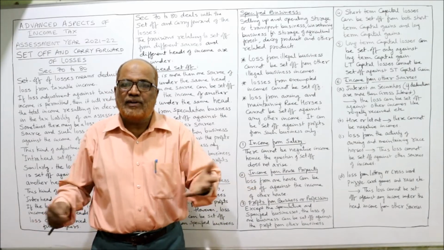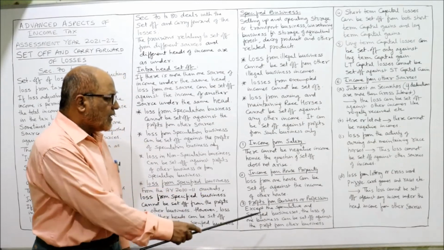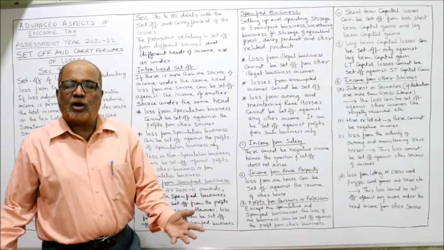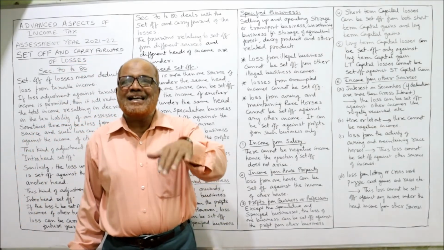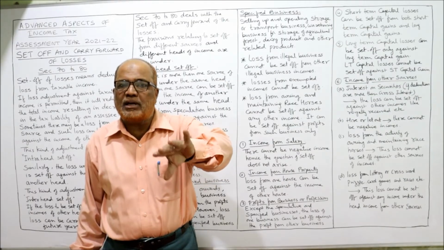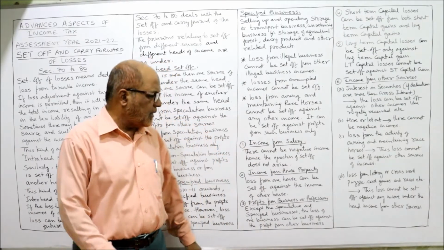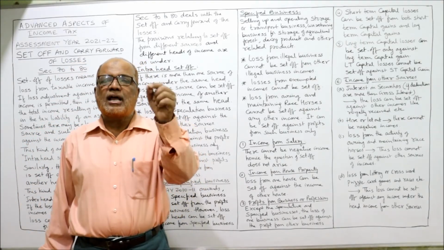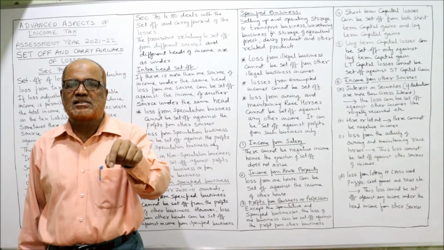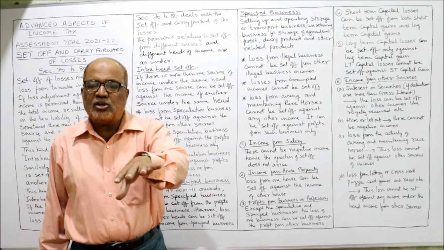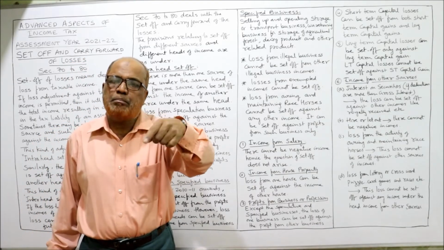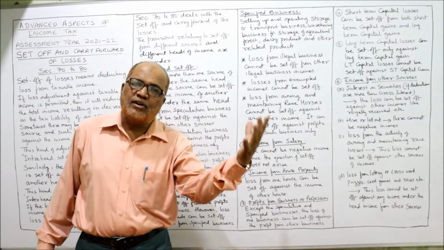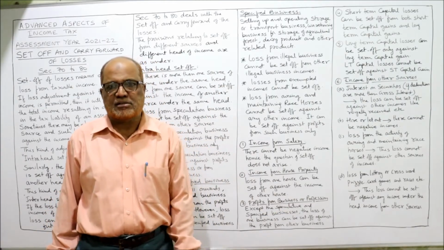Income from house property: an assessee can set off the loss from one house property with the profit from the other house property. Profits from business: except speculation and specified business, the loss from one non-speculation business can be set off from the profit of the other non-speculation business.